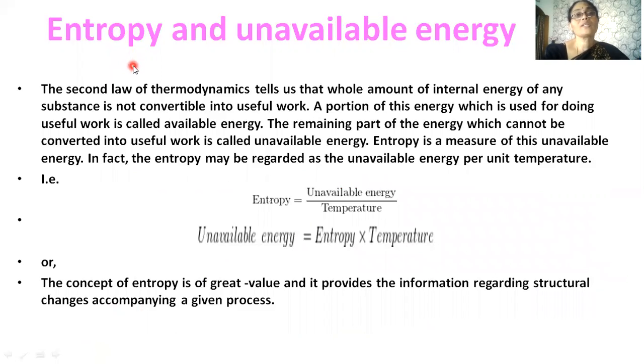Now, let's discuss the concept of entropy and unavailable energy. The second law of thermodynamics tells us that the whole amount of internal energy of any substance is not convertible into useful work. Only a small portion of the energy is used for doing useful work, which is called the available energy, while the remaining part of energy which cannot be converted into useful work is called unavailable energy. So entropy is a measure of this unavailable energy. In fact, entropy may be regarded as unavailable energy per unit temperature. So entropy is equal to unavailable energy by temperature. From this, unavailable energy is equal to entropy times temperature.